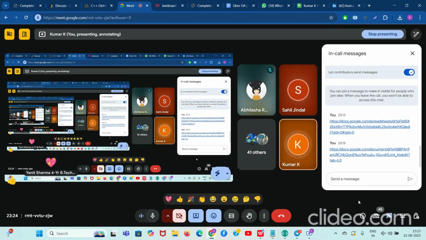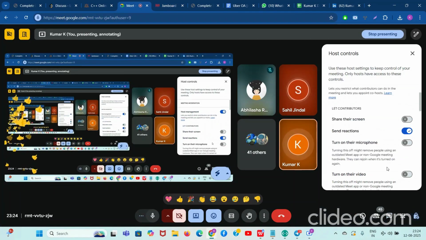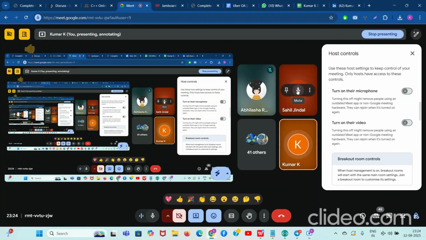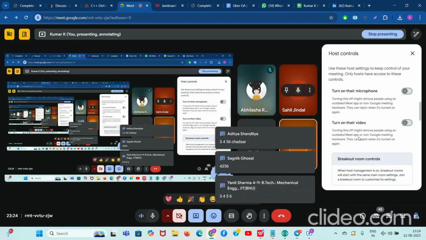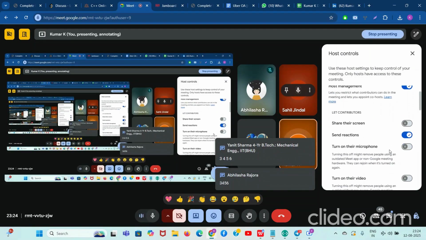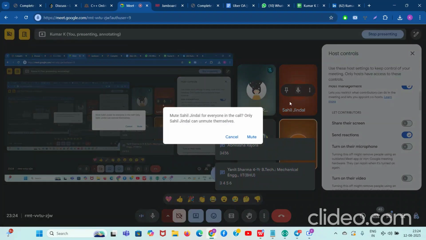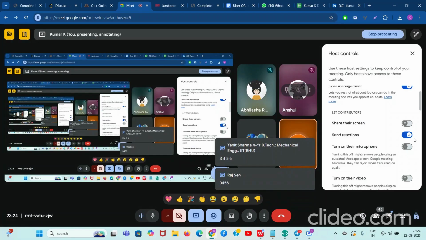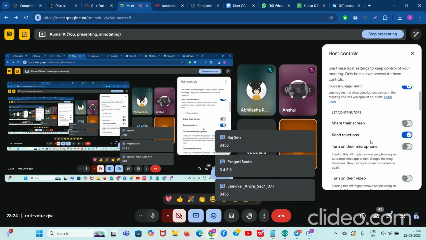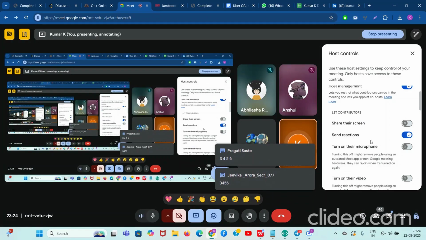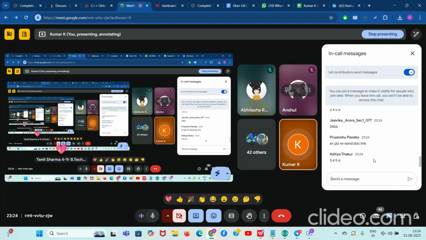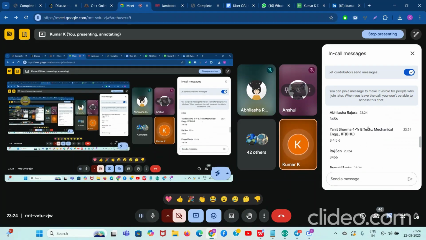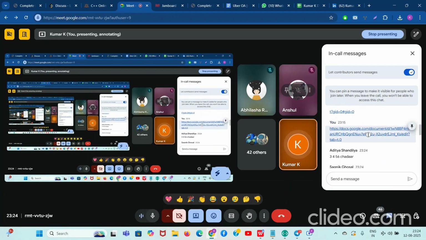Subtree of 3 means, okay, seems like Sahil Jindal, go back on mute. I don't know how it can happen that in Google Meet I have kept the turn microphone option off, but then also Sahil Jindal's voice is coming. So Google is not doing their job well. That's why it's going down and ChatGPT is going up. So now, anyways, 3456, 3456, guys. Whoever wants the doc link, please send in the Google chat so other people can get it.